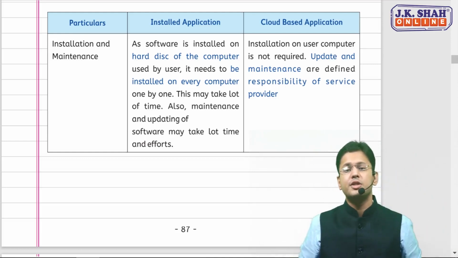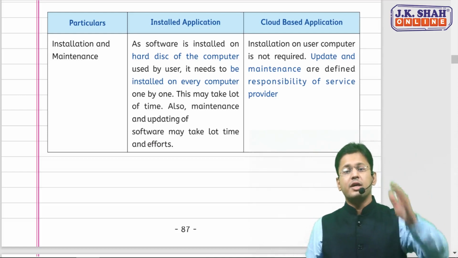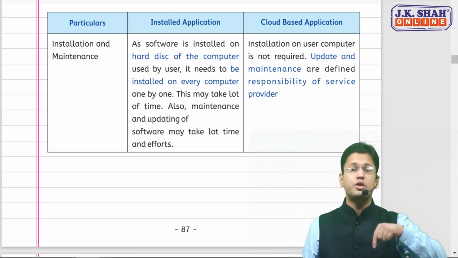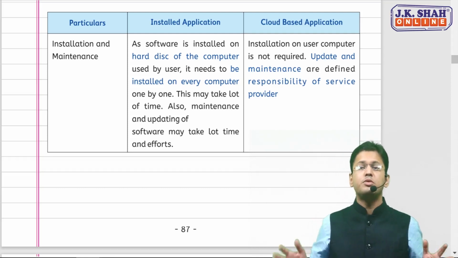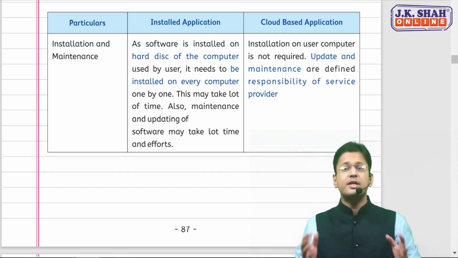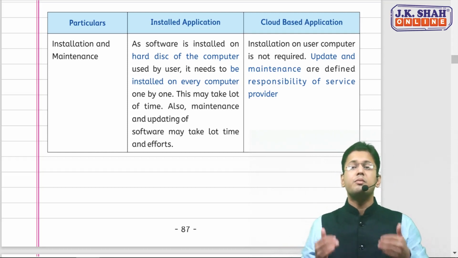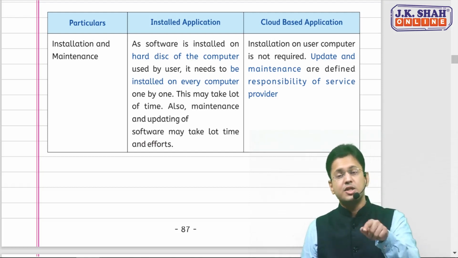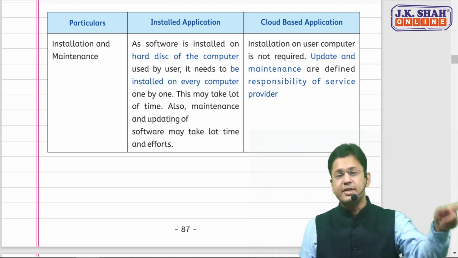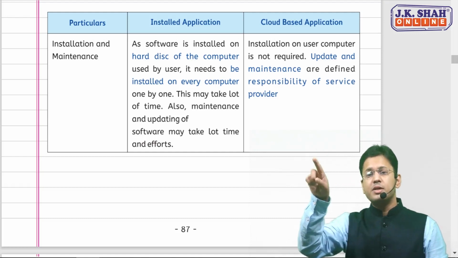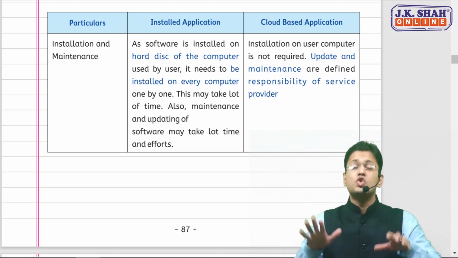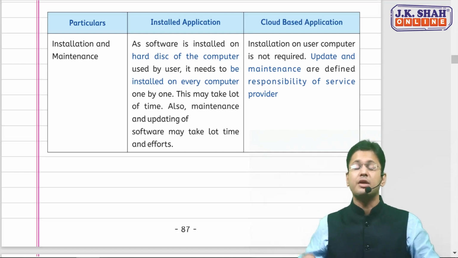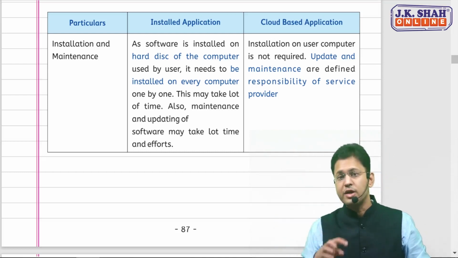First of all, installation and maintenance. If it is an installed application, it will be installed on every computer. If there are 10 computers in our organization and all 10 need to use that particular software, all of them need to install it on their computer. So maintenance and updation will also take time because it will be done on all 10 computers. In the cloud-based application, since installation is not on our computer, maintenance, updates and any upgrades of that software are the responsibility of the service provider and not the user.